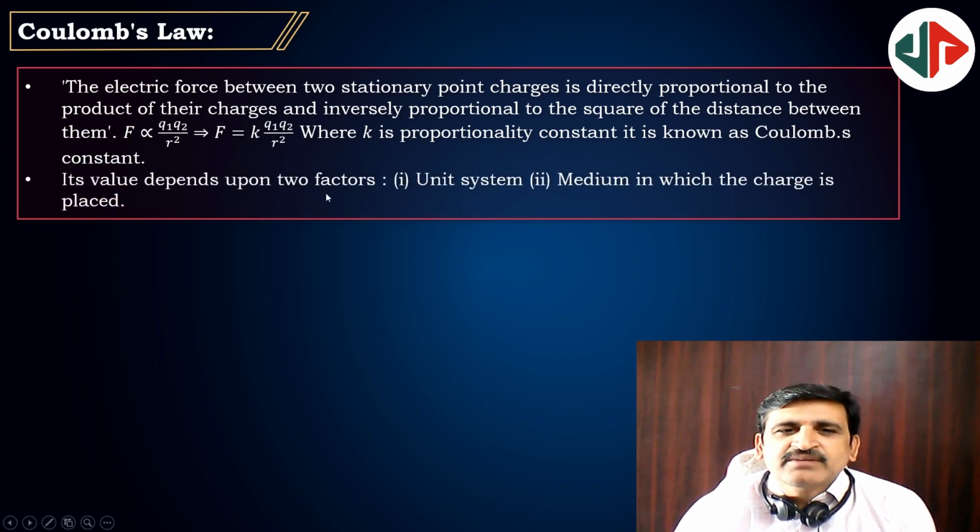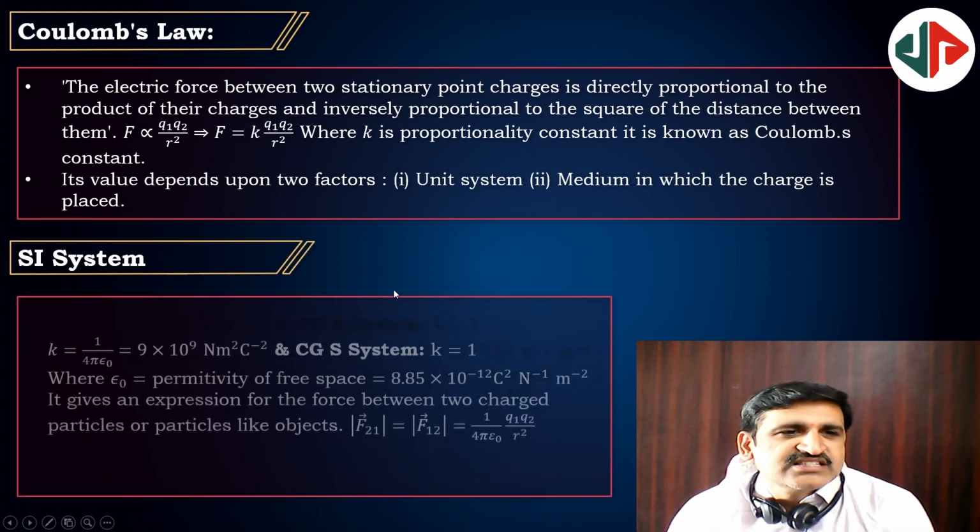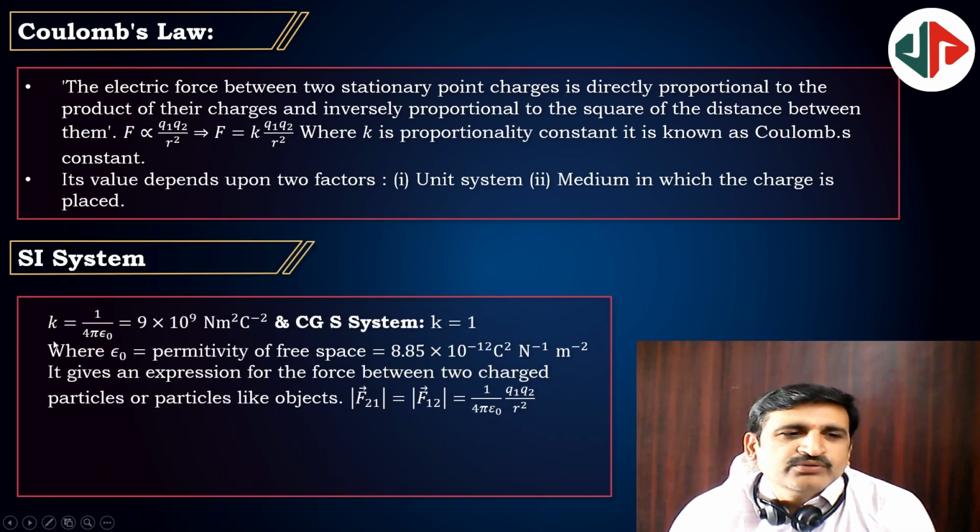See, the value depends upon the unit system and medium. In the SI system, K value is 1 by 4 pi epsilon naught. For free space, its value is 9 into 10 to the power of 9 Newton meter square per Coulomb square. And in CGS, we will take the K value as 1. And epsilon naught is the permittivity of free space, 8.85 into 10 to the power of minus 12.